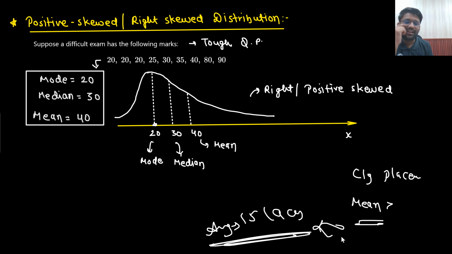That means the placement of that particular college is struggling. Why is that so? If they are focusing a lot on the mean, because mean actually never gives the clear picture. The clear picture is always given by the median. That means what is the data which is in the middle? Average, the average is increased. Why is that so? Because of these guys, 80, 90 guys. But actually the paper was tough only, no?